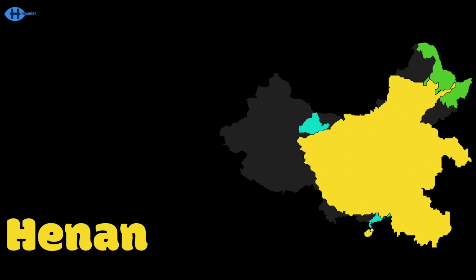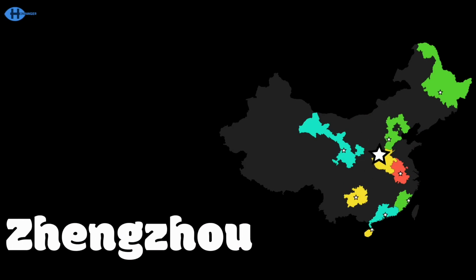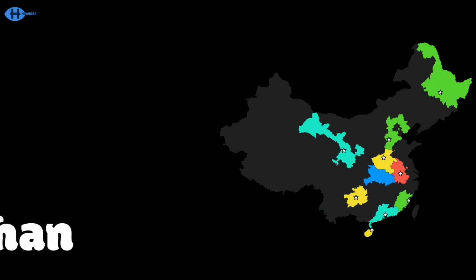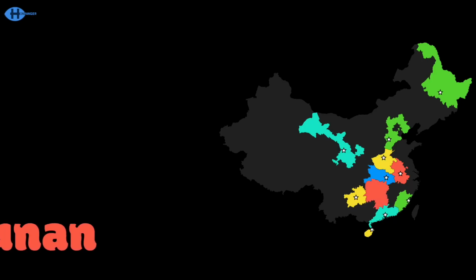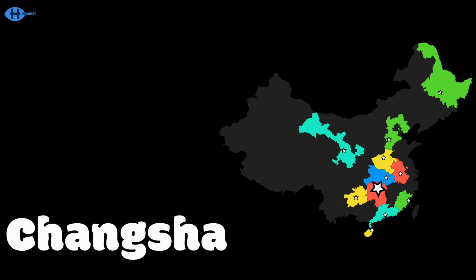Henan is my name, in the center of China's where I stay. Zhengzhou is here with fame, my capital is not lame. My name is Hubei, I'm landlocked every day. Wuhan's my capital's name, that's all I gotta say. My name is Hunan, in China's where I'm drawn. Jiangsu's here for fun, my capital in this song.